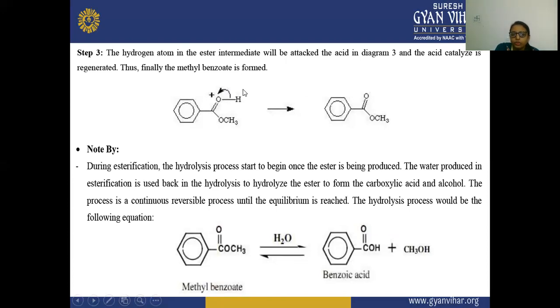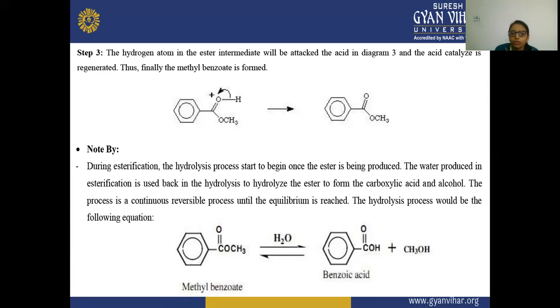After that, this hydrogen which is removed from this oxygen will get attached to the sulfuric acid. The acid catalyst is regenerated, meaning HSO4 negative will take this hydrogen from here, and the catalyst that we are using, sulfuric acid, will be released as it was used in the first step, as it is in the last step of the reaction.